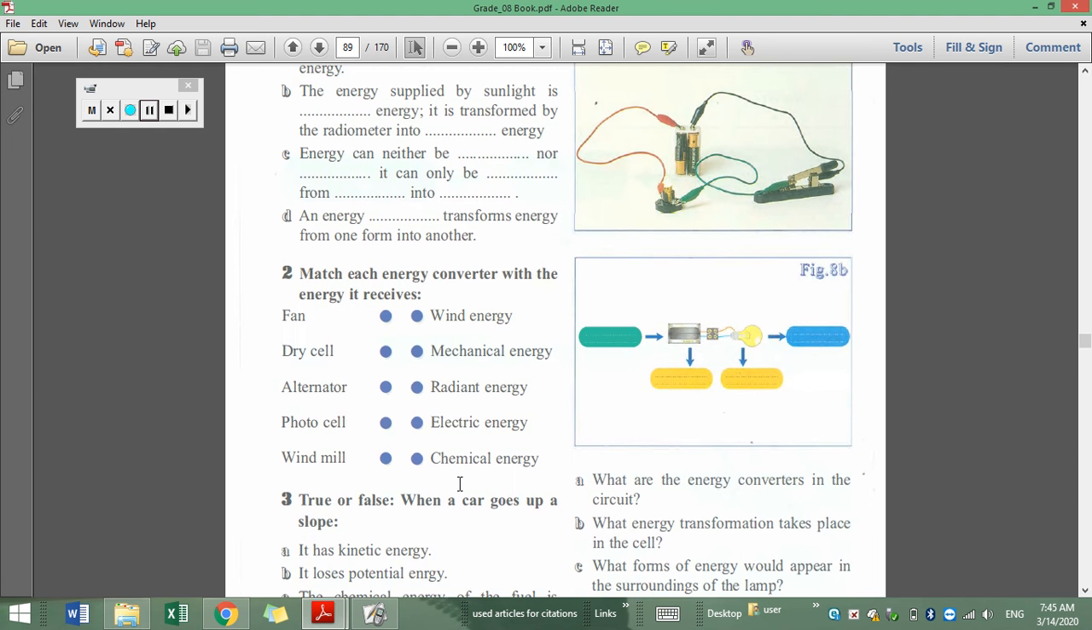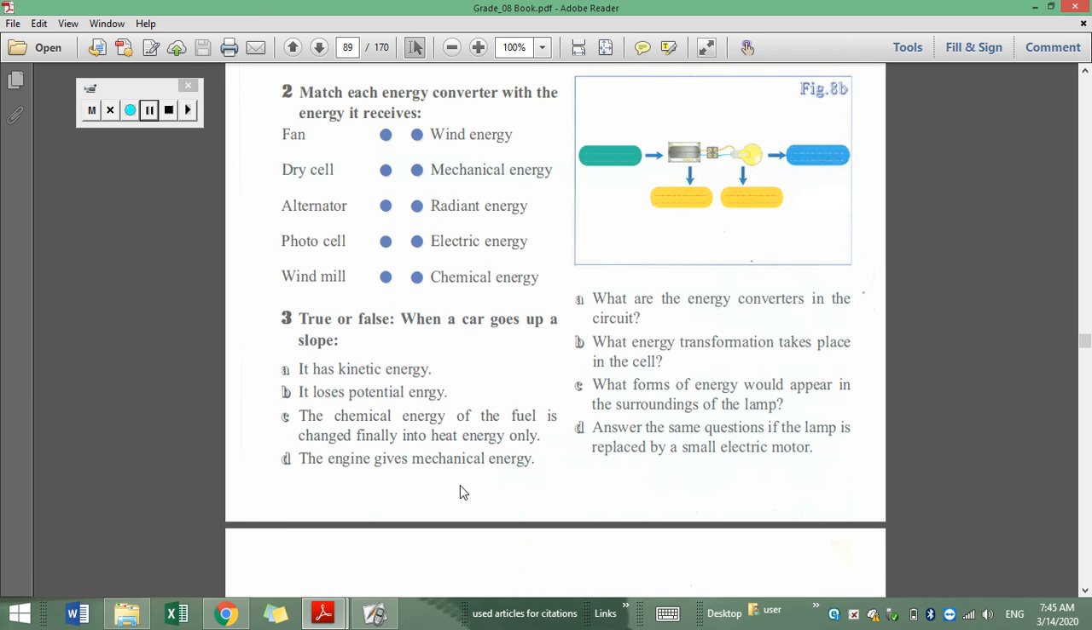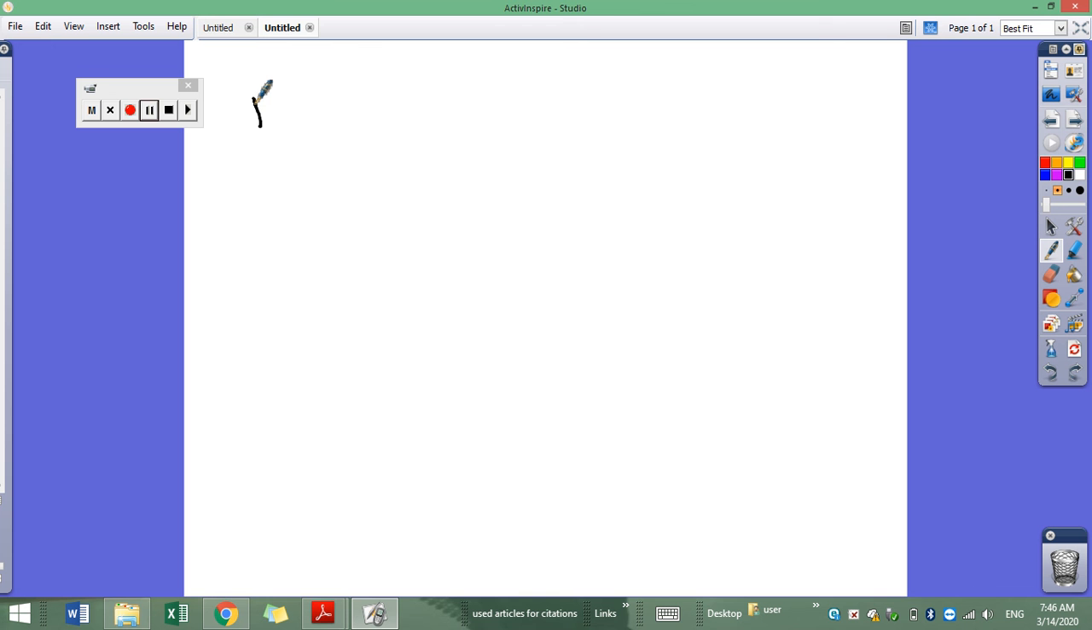Now for exercise 3. When a car goes up a slope, you have to write true or false. As the car moves up, it has kinetic energy, true or false? Yes, as long as we are talking about moving up, motion, of course there is kinetic energy. We already know that and discussed it in the class.